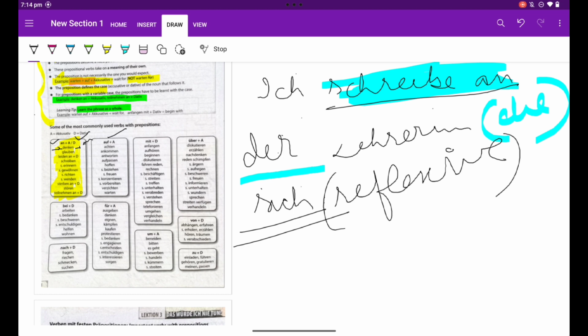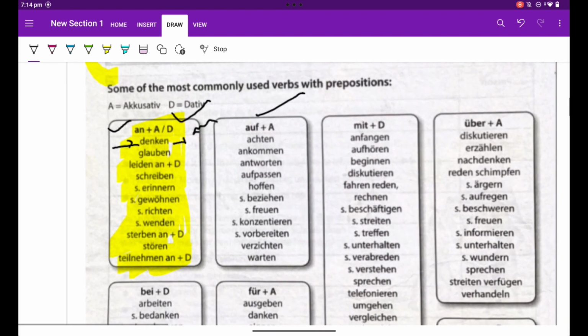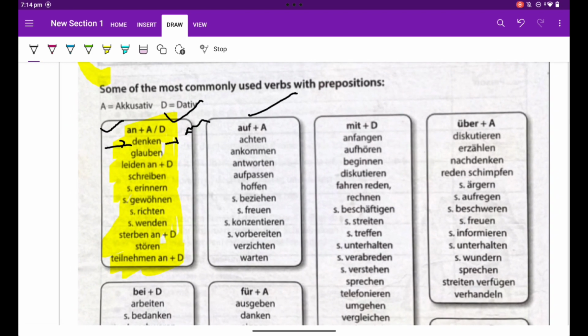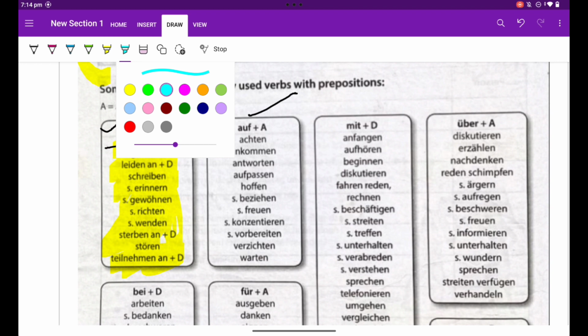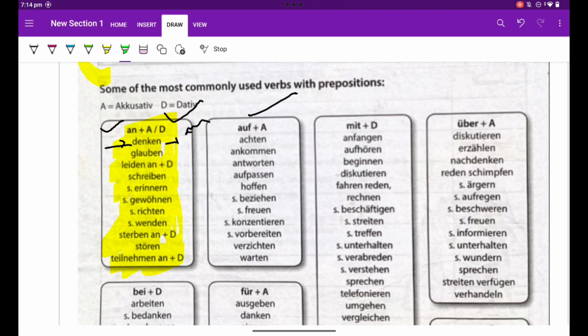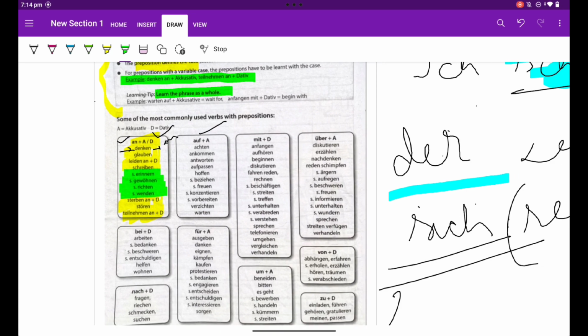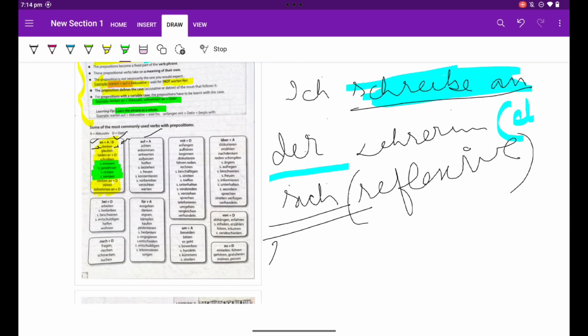Here I have to touch that topic as well. Sich erinnern an, sich gewöhnen, sich richten, sich wenden. What are they? They are reflexive verbs.